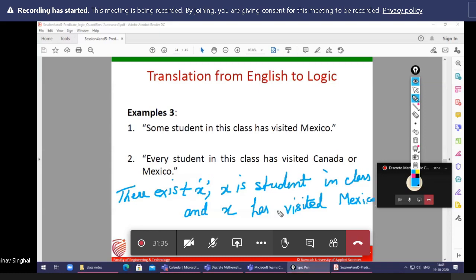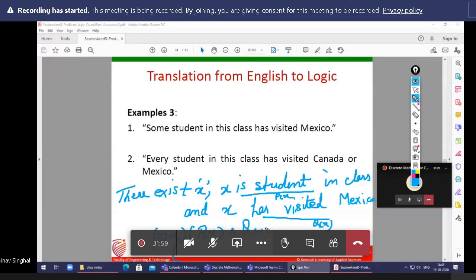So simple. What is the main thing here? There exists X. If X is a student, you can suppose any propositional function Px, this one as Px and this one as Qx. Okay, so Px and Qx.